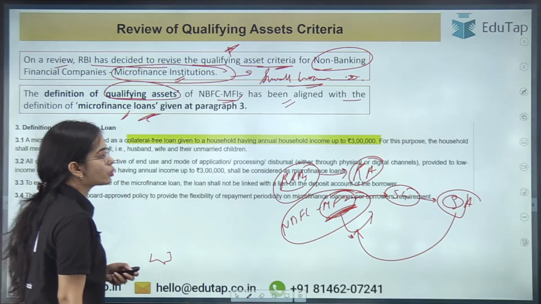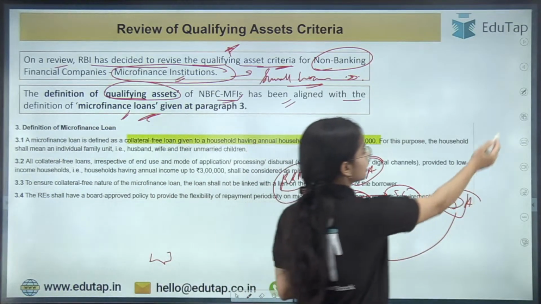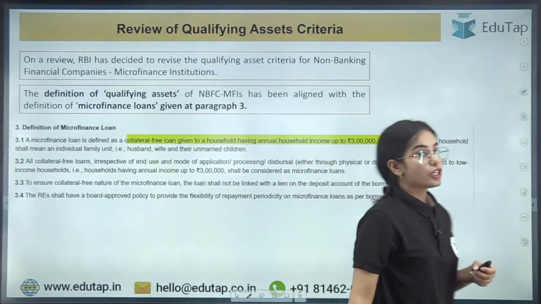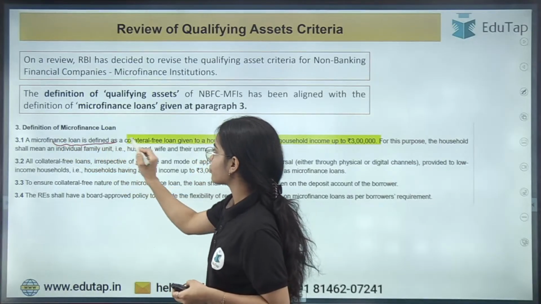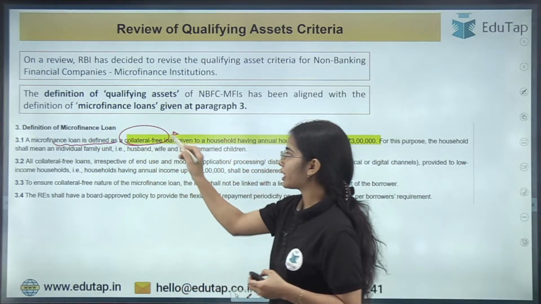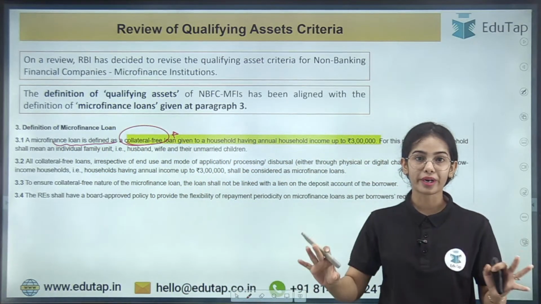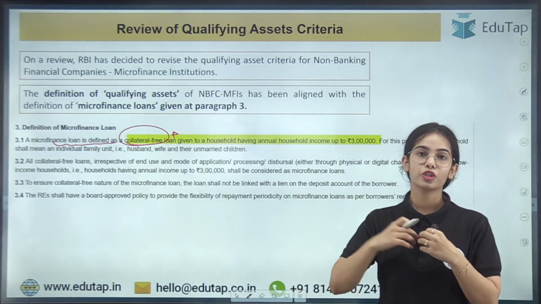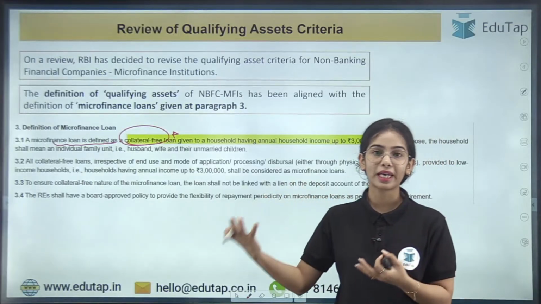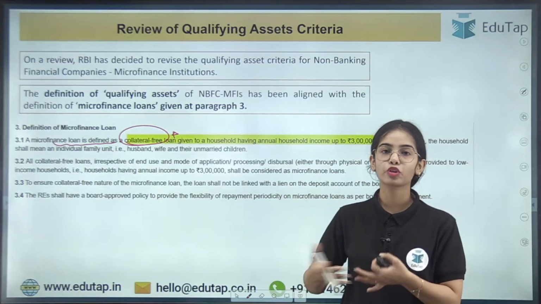So how many of you know the definition of microfinance loans? A microfinance loan is defined as a collateral free loan, no collateral, no security has to be given. You do not have to put your house as girvi, as collateral, or put your land as collateral, or put your jewelry as collateral.